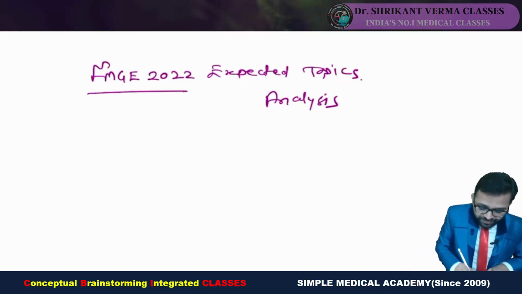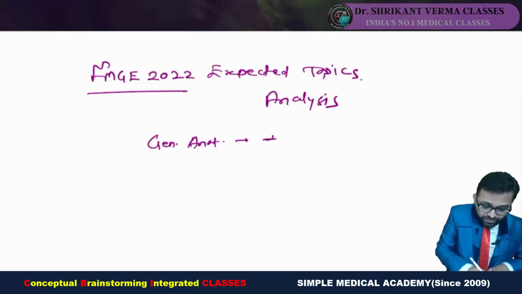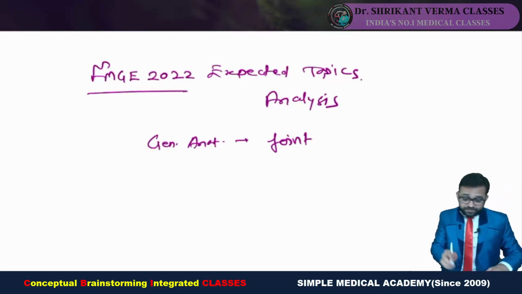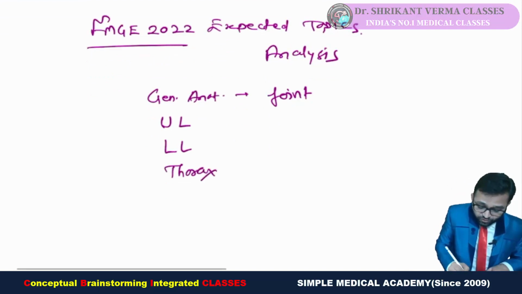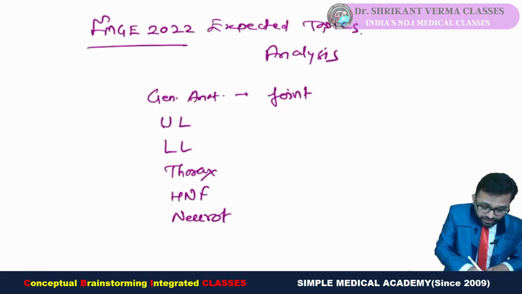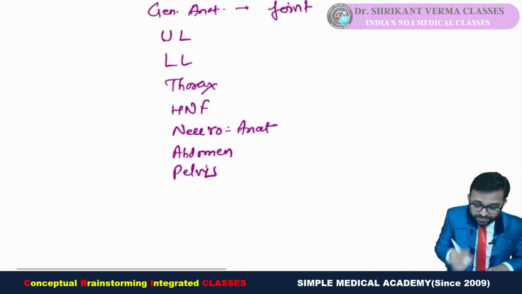What you can remember, that question from the general anatomy is going to ask, and very important topic, that is joint. So never miss the question from the joint. Other question may be asked, but this one. Then upper limb, lower limb, we have to see for the thorax, we have to see for the head neck face, we have to see for the neuroanat, we have to see for the abdomen as well as pelvis.